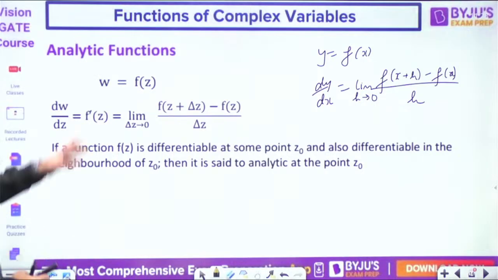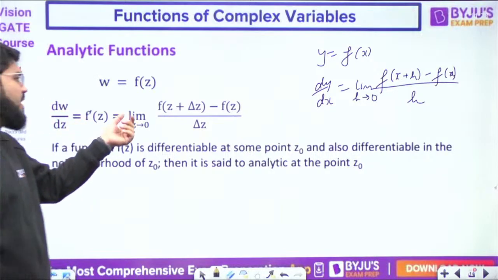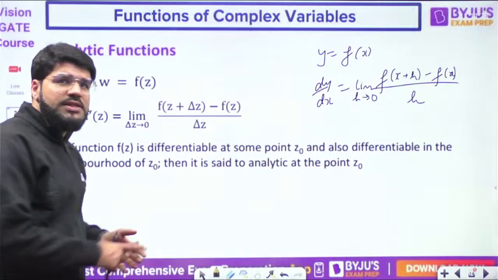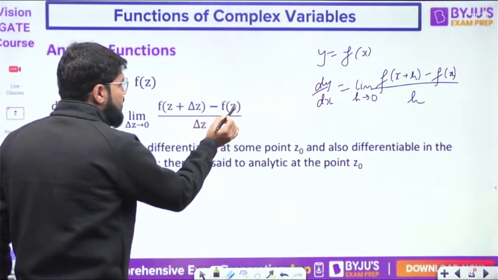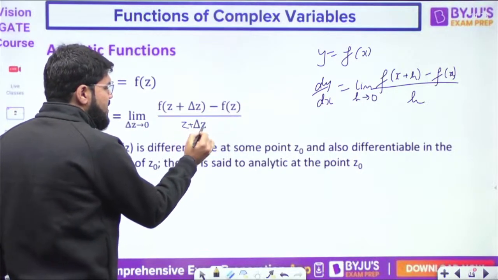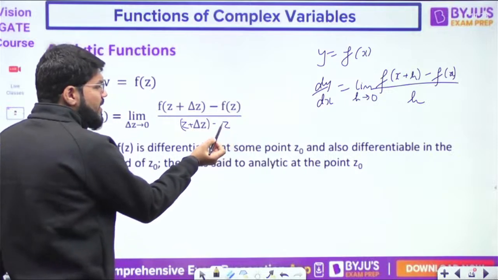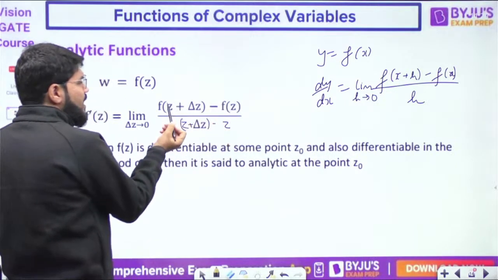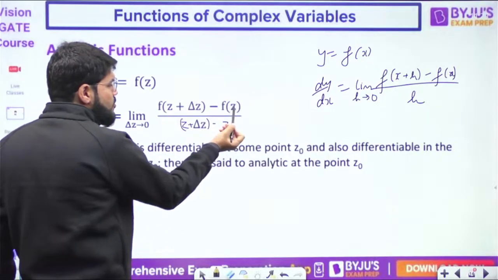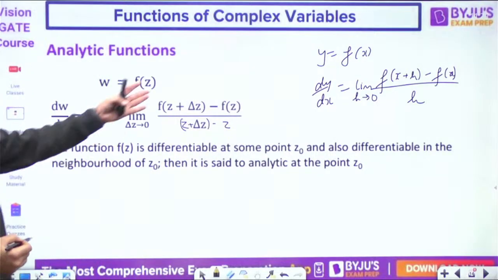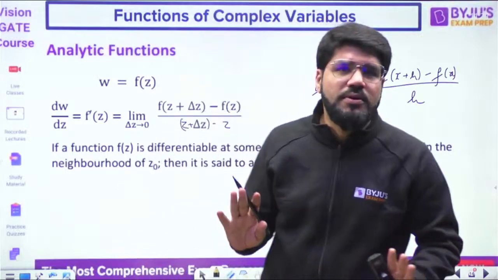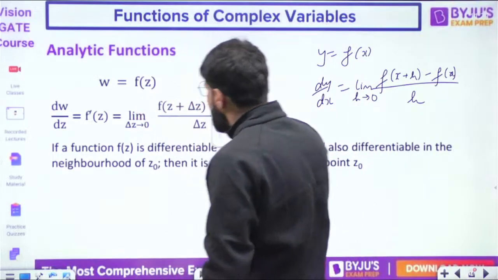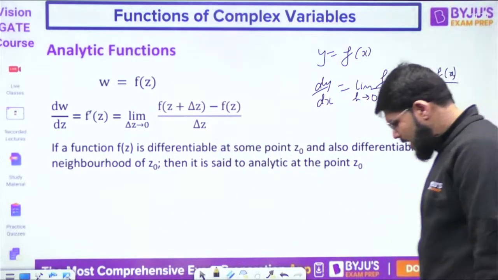So if w is equal to f(z), dw/dz, or simply f'(z), is defined as limit delta z tending to 0 of f(z + delta z) minus f(z) upon delta z. Delta z is like z plus delta z minus z. So I change z from z to z plus delta z. The change in function is from f(z) to the final value f(z + delta z). So change is final minus initial. The same first principle that you apply in basic calculus has been used here.